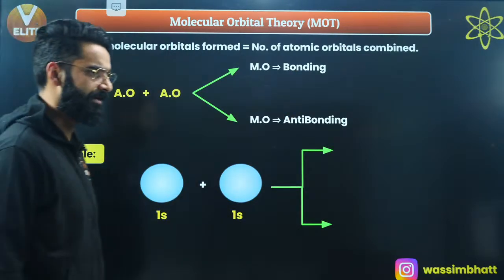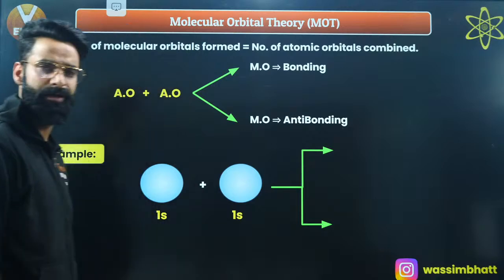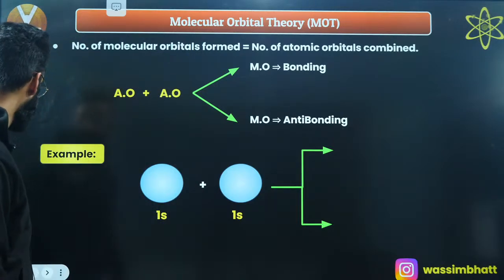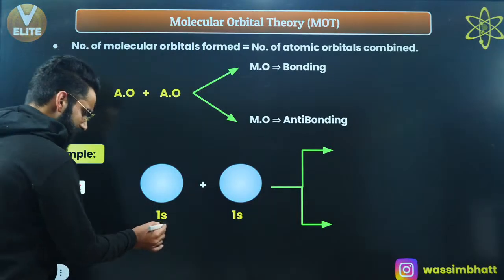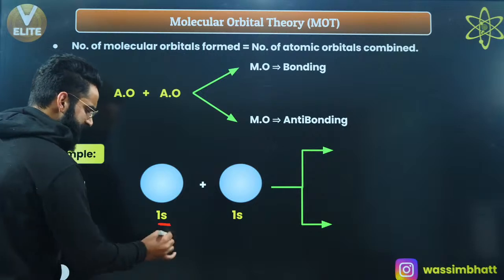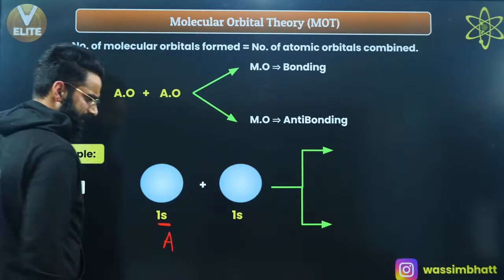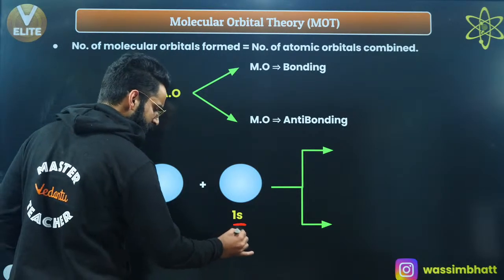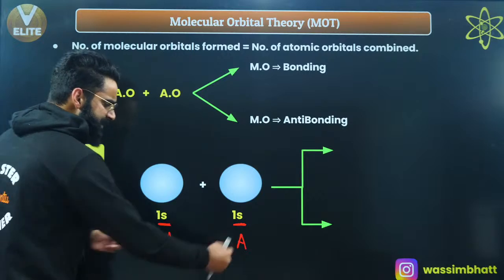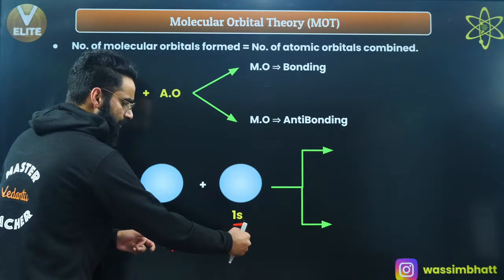For example, let me take this scenario. Have a look at exactly what I'm going to talk about. See guys, this is a 1s atomic orbital of some atom A, and this is again a 1s atomic orbital of some atom A. These two A atoms are going to form the bond.